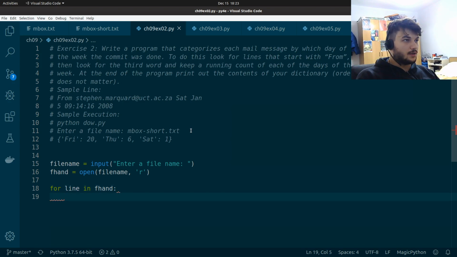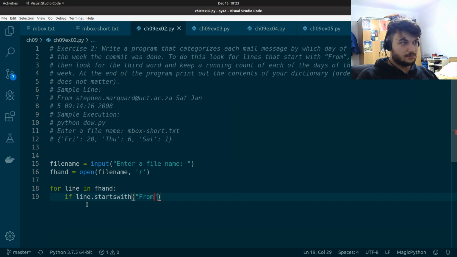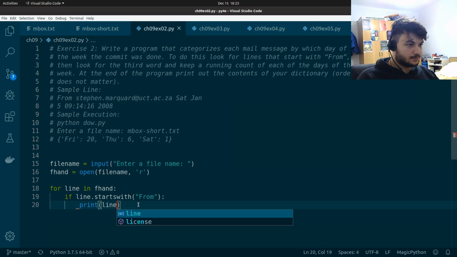We need to add an if condition only for the lines which start with From. So if line dot startswith From, let's first print the line so we have a better idea of how that looks.